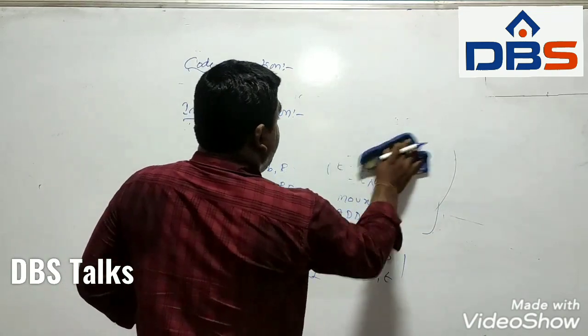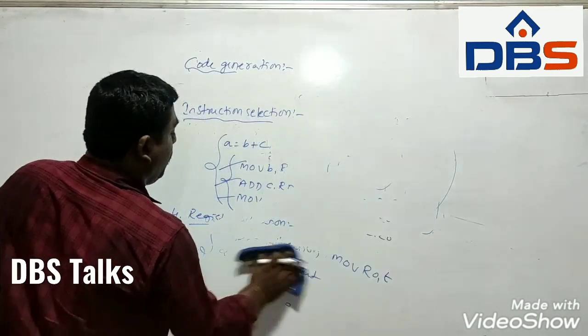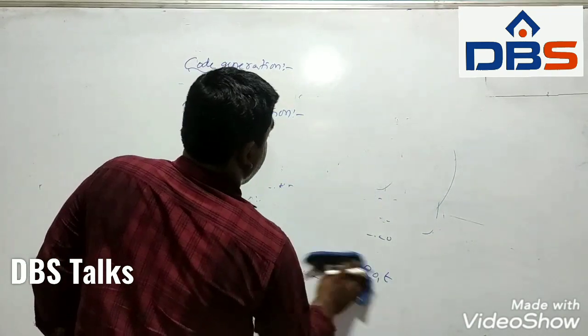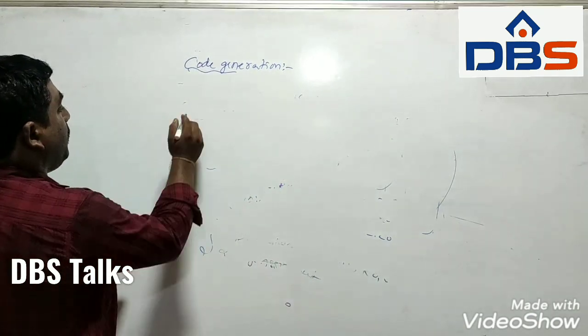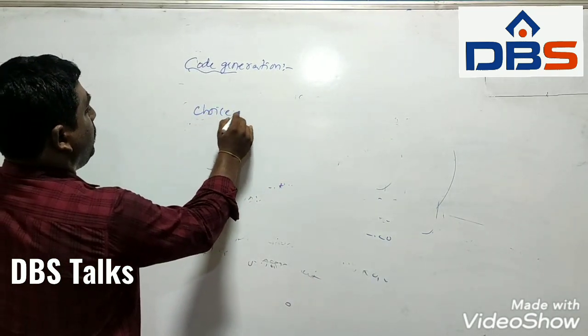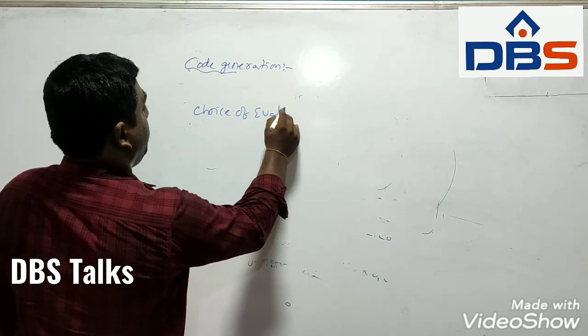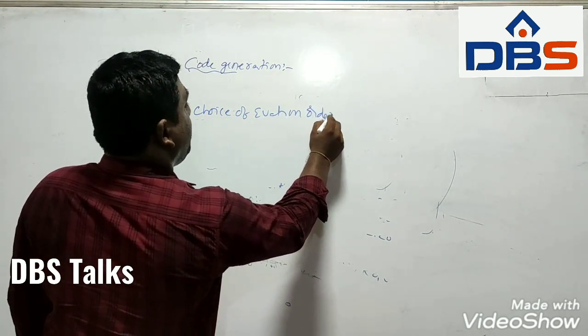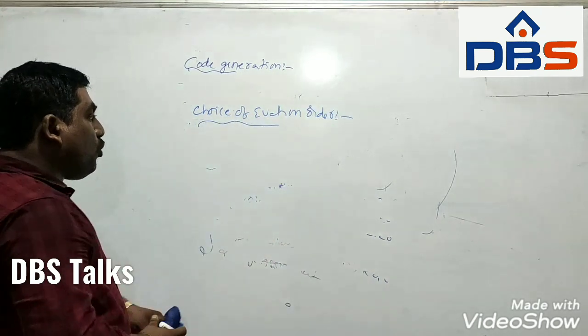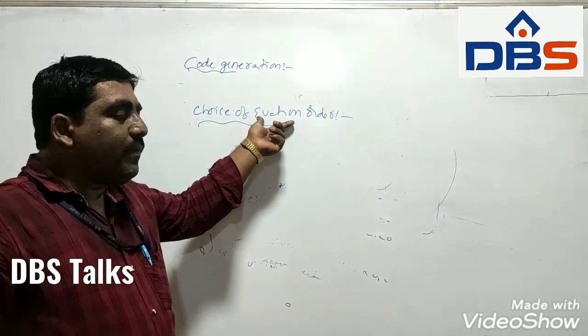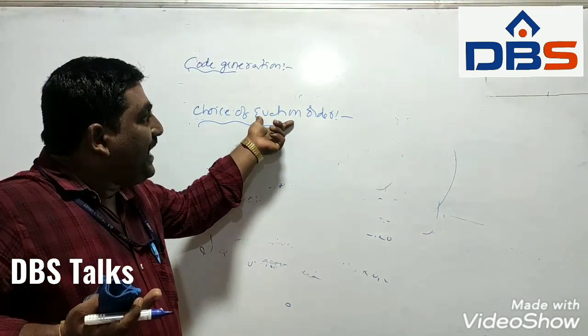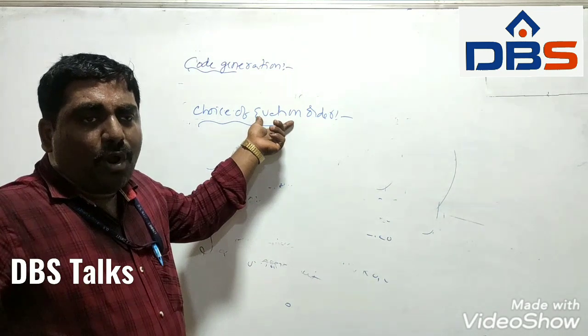Finally, the last one is choice of evaluation order. The choice of evaluation order will affect the efficiency of the target program.